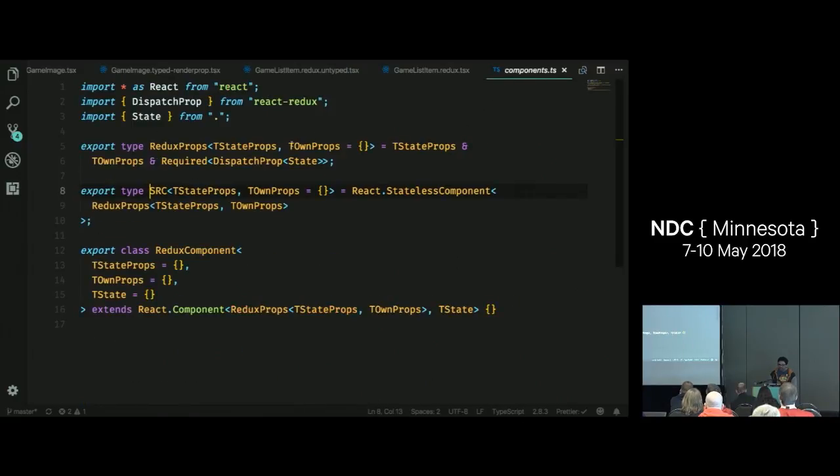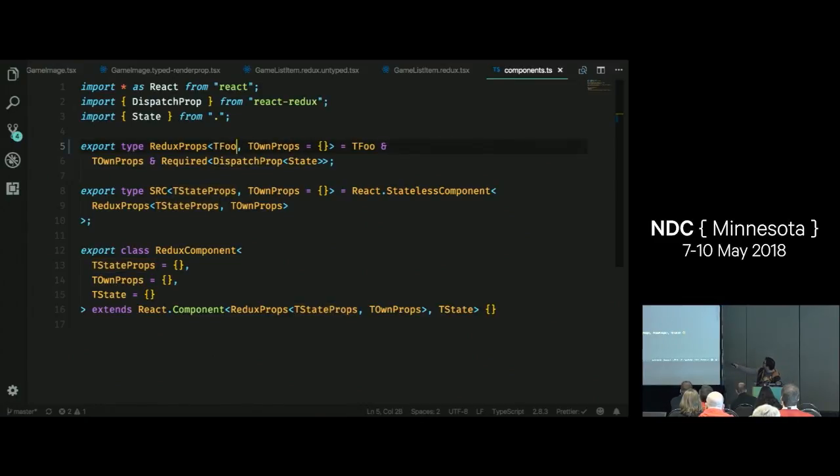What we're doing here is we're just being able to set a default, and then we're just doing that same type intersection. So this T state props, generic parameters, you can just give them a name if you want to. This could just be tfoo, and then we have a type error. But again, with the power of TypeScript, I can just call this tfoo, renames it.